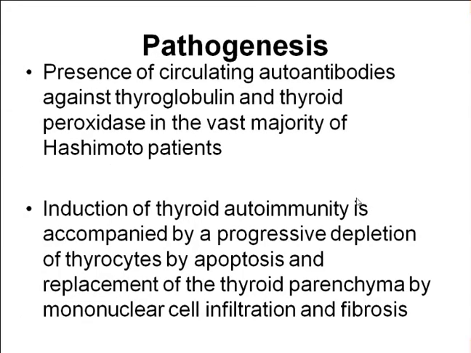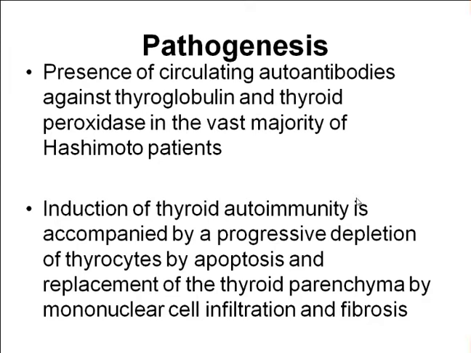In the pathogenesis, there will be circulating autoantibodies produced against thyroglobulin and thyroid peroxidase in the thyroid follicular cells, and they will start destroying these cells.